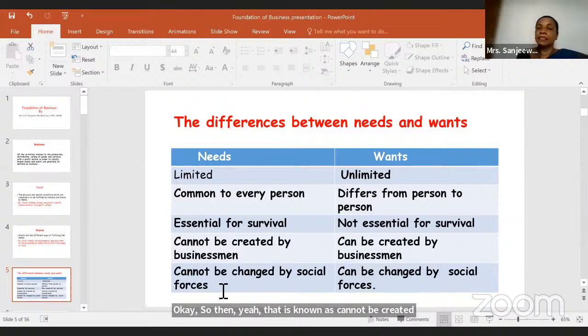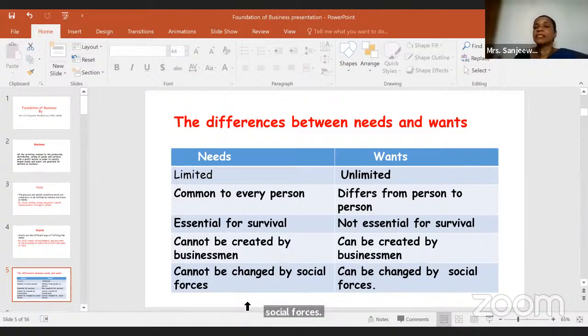All right. Then the other one: needs cannot be changed by social forces. Your hunger, your friends cannot create, right?